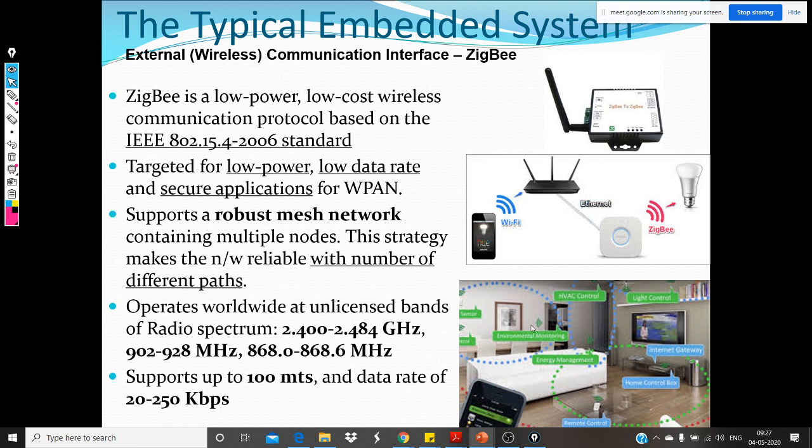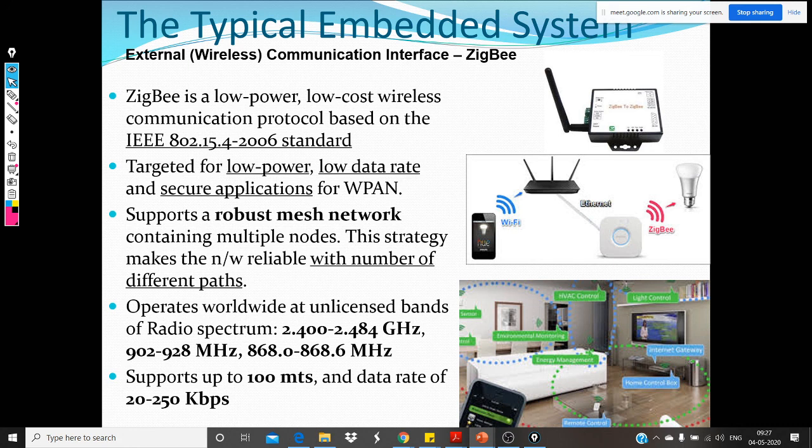And as you can see in the figure on the right, Zigbee can be applied to all the smart home appliances.